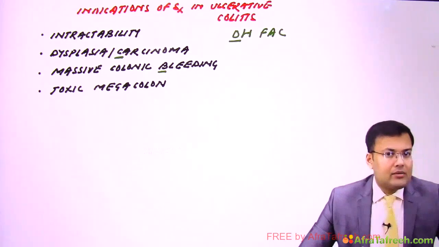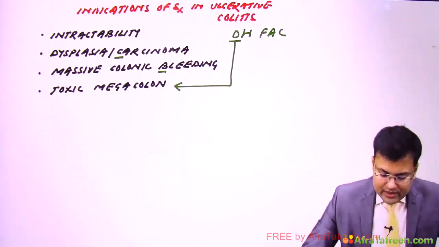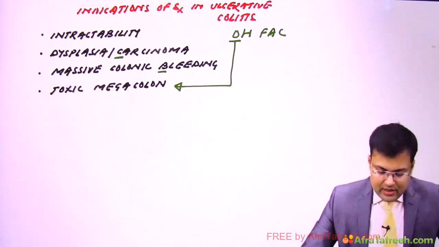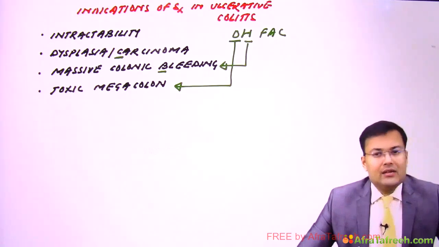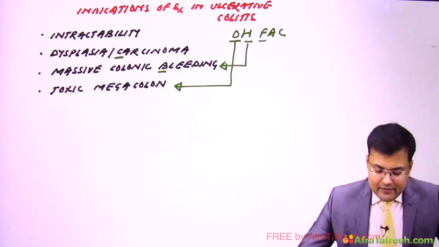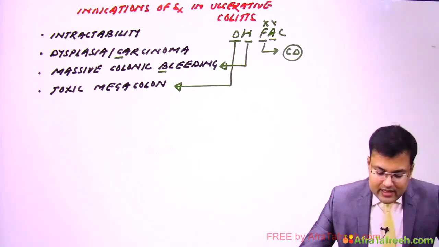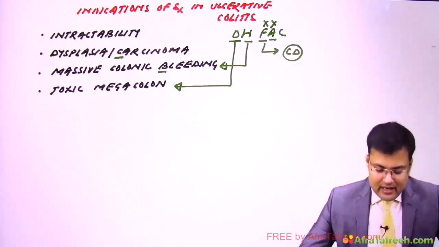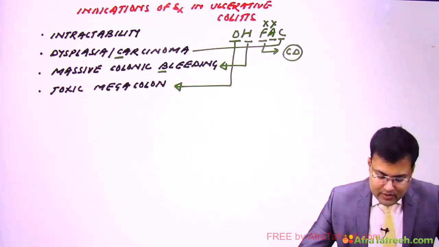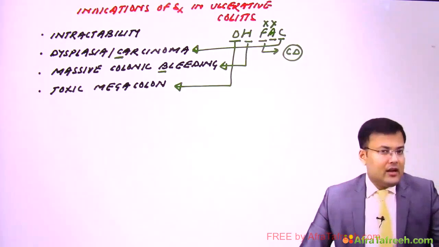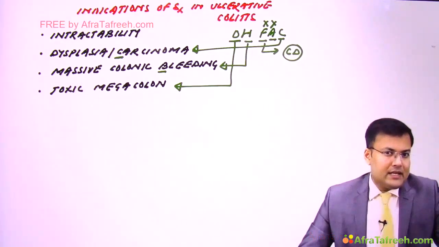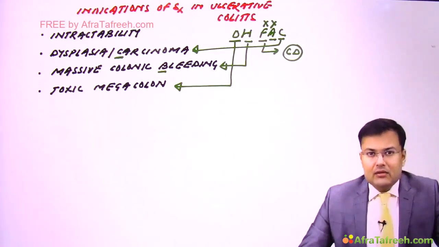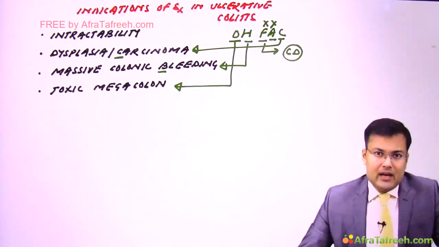So O means obstruction. So what happens? In toxic megacolon there is obstruction. H means hemorrhage. So here you can see that there is massive colonic bleeding. We discussed fistula and abscess. This is seen in Crohn's disease and it's rarely seen in ulcerative colitis. And C means carcinoma. So here you can see carcinoma. The indications of surgery are intractability, dysplasia or carcinoma, massive colonic hemorrhage or bleeding and toxic megacolon.